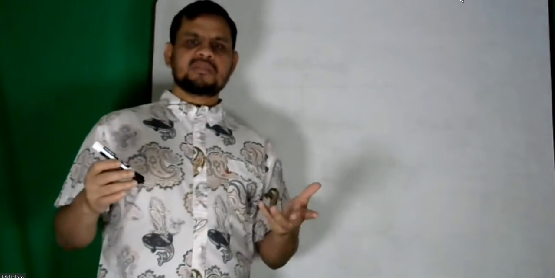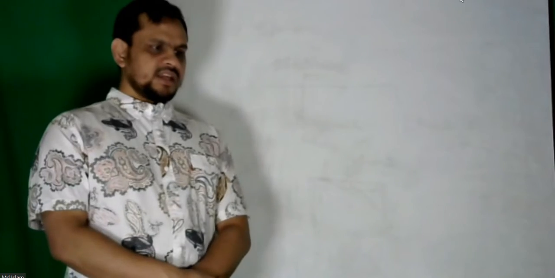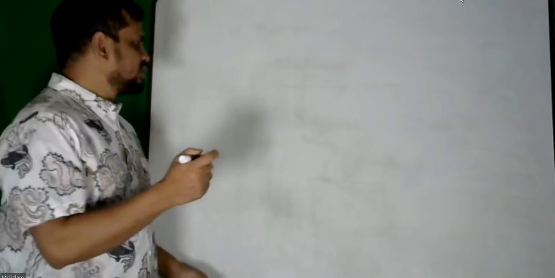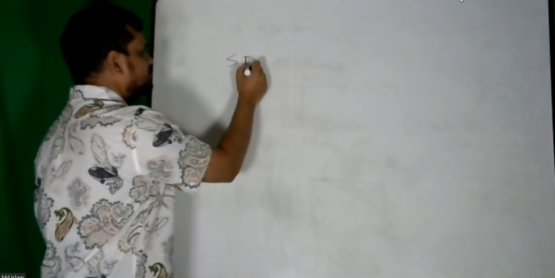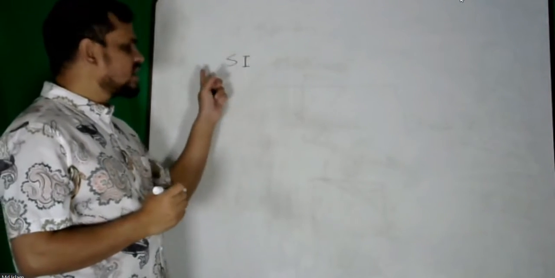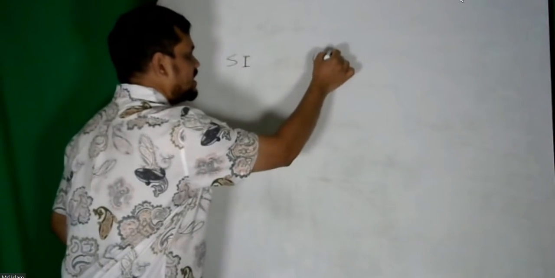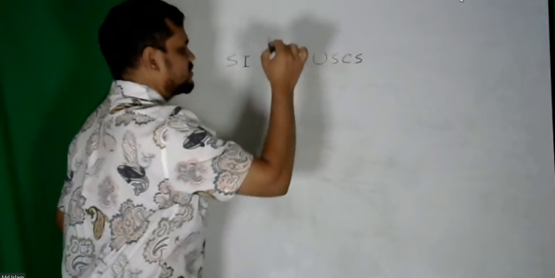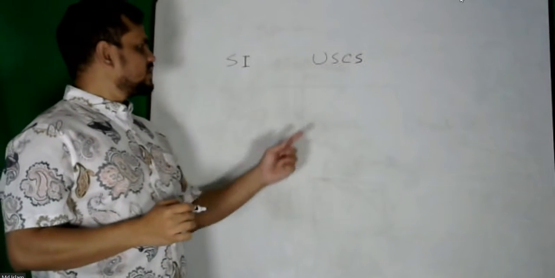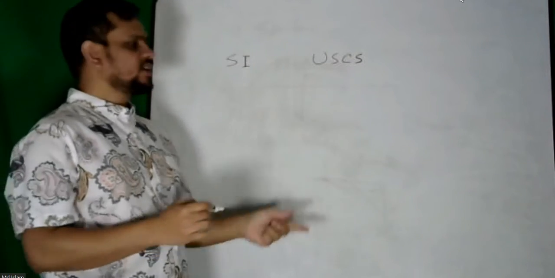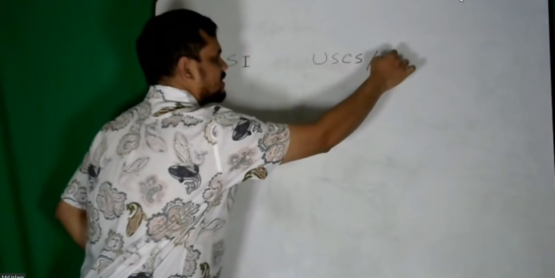So we need to know the unit. When we measure something, there must be some unit. What are the types of unit? Broadly we use two types of unit. One is SI. SI means System International, the international unit. The other is the United States customary system, or sometimes simply we call it FPS.